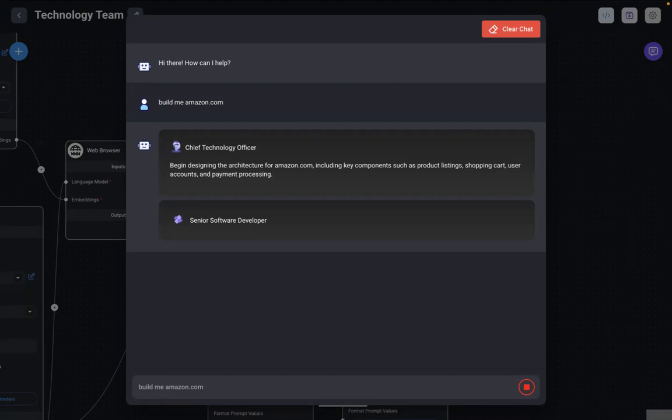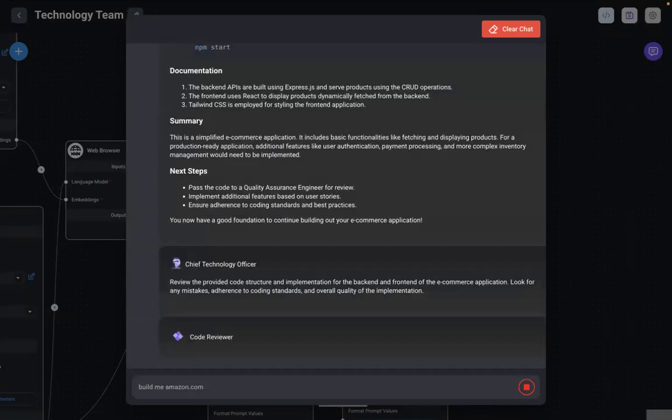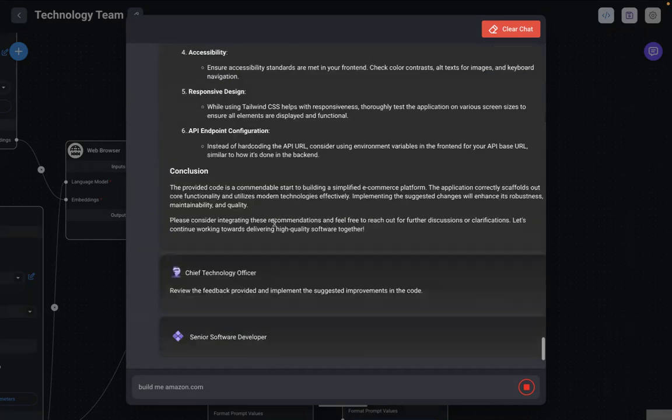She's going to use the web browser, explore amazon.com, and see what needs to be built there. The software developer does the initial research and gives it back to the CTO. Now the CTO gives the software developer's work to the code reviewer, saying go ahead and review this. You see that they are talking to each other just like a human team.